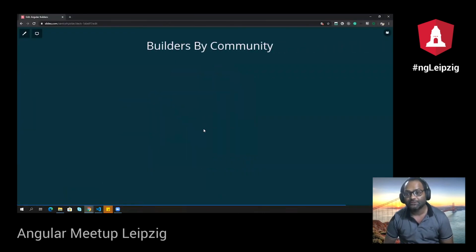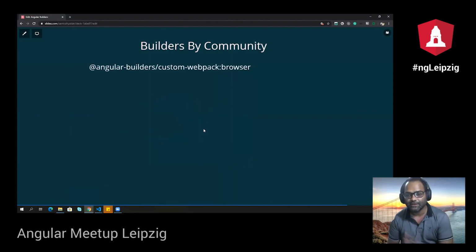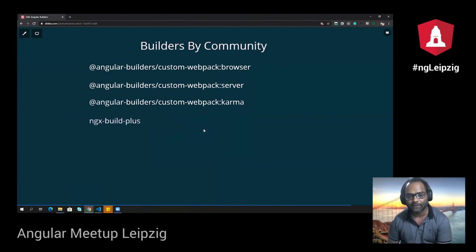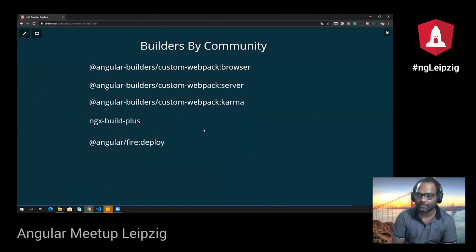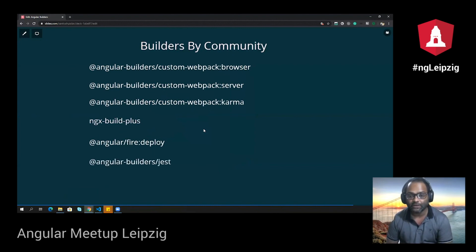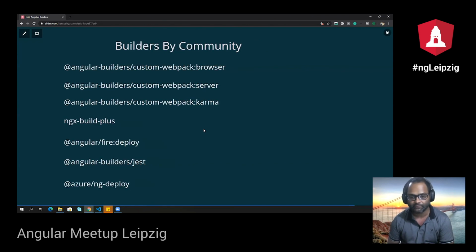The answer is no. There are a few builders which are created by the community, for example, one of my friends called Jeb, he created a lot of custom builders for Webpack browser, Webpack server, Karma. Then of course one is from Manfred Steyer, ngx-build-plus, widely used for web elements or web components. Then Angular Fire deploy was the first builder created by the CLI team itself to deploy your application on Firebase. Then we have Angular Builders jest, and there is an ng-deploy package for Azure as well. So these are a few builders created by the community.